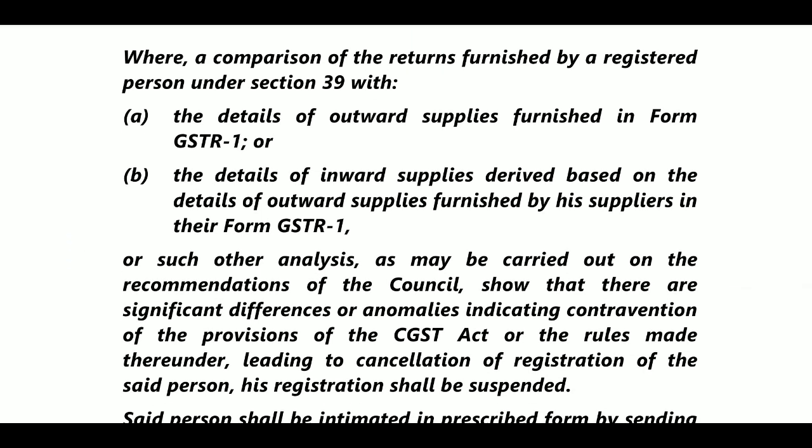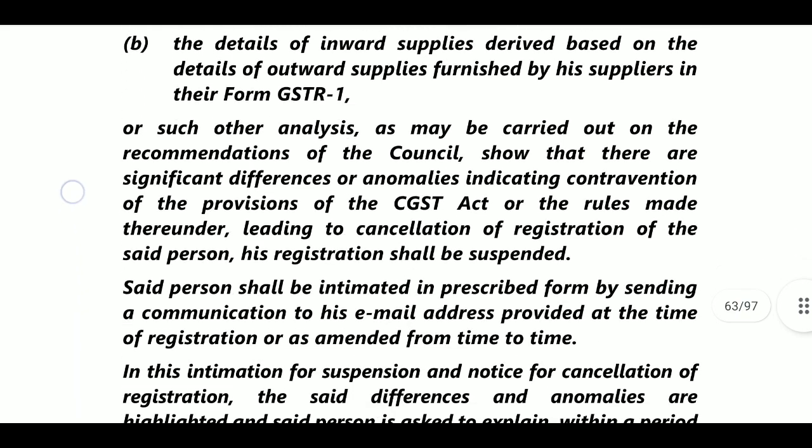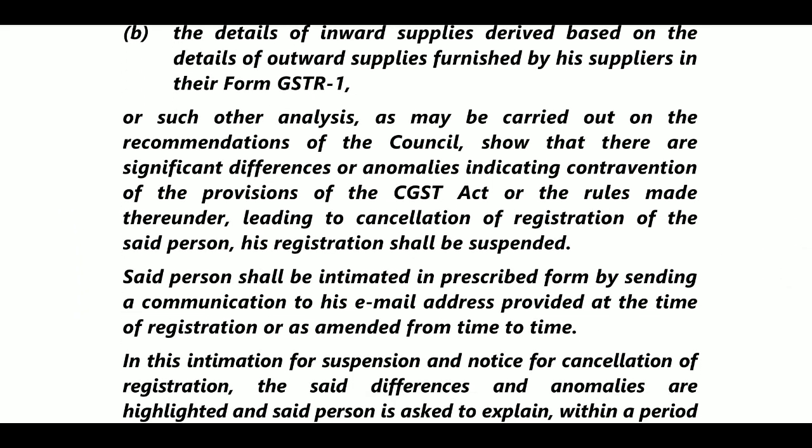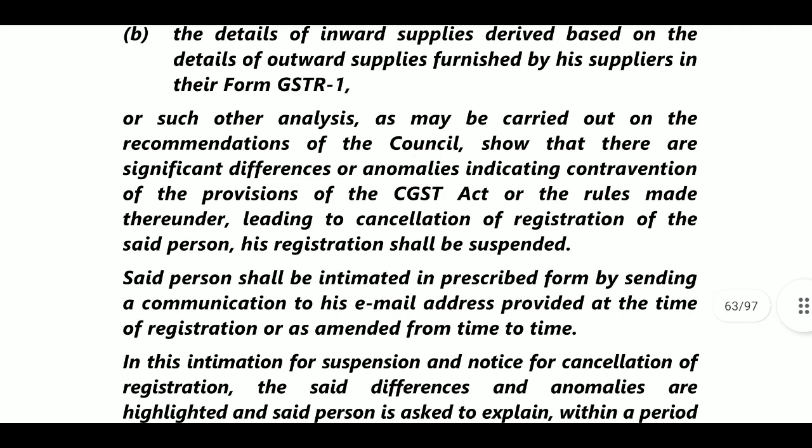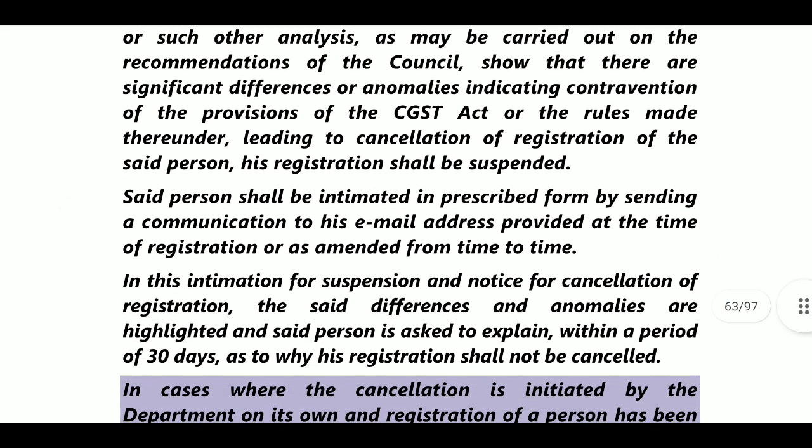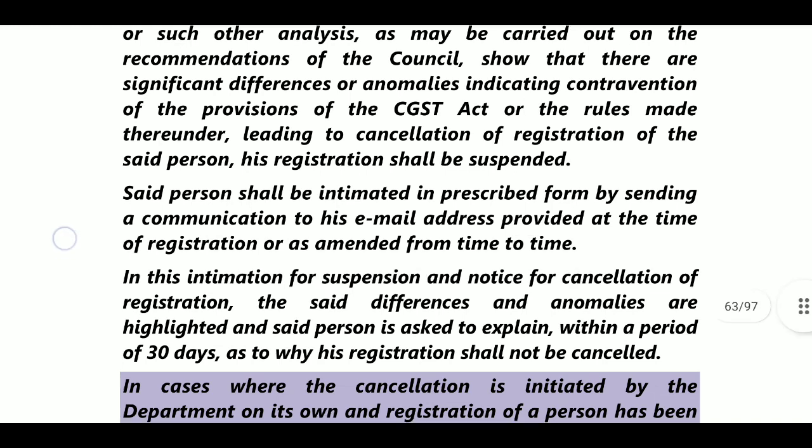Here it means that if the outward tax liability you declare in GSTR 1 is greater than in GSTR 3B, that leads to cancellation of registration under the said provisions. So his registration will be suspended.